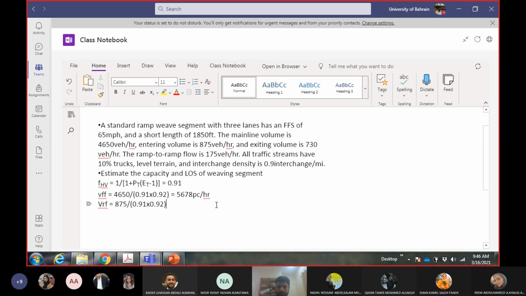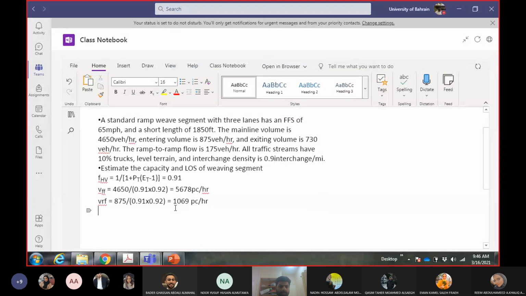How much? 1069. 1069 cars per hour. Okay, and then we have freeway to ramp.